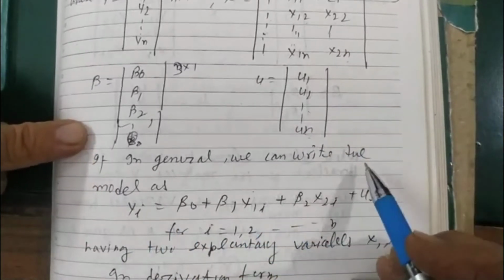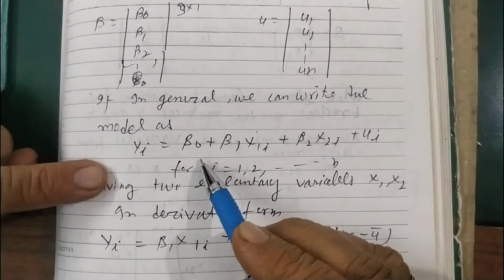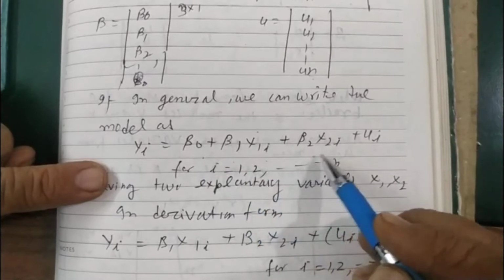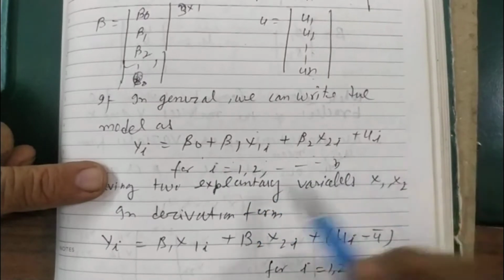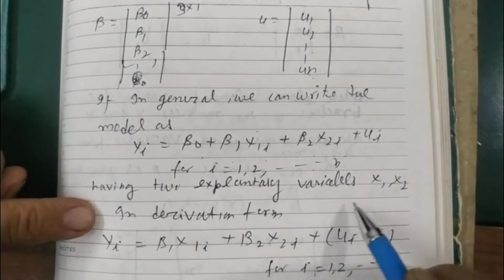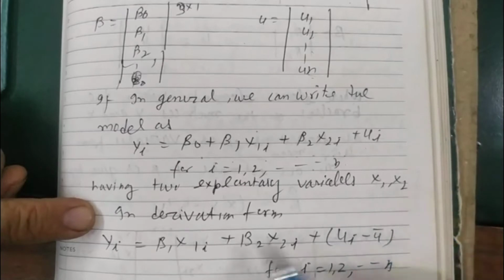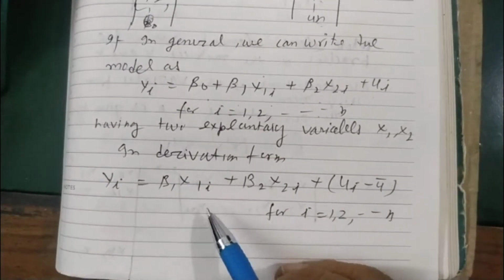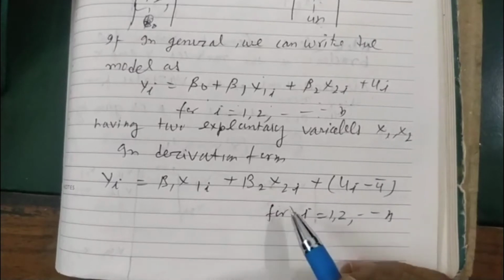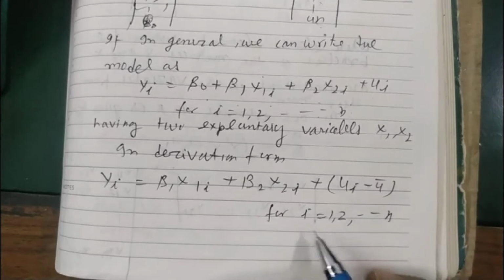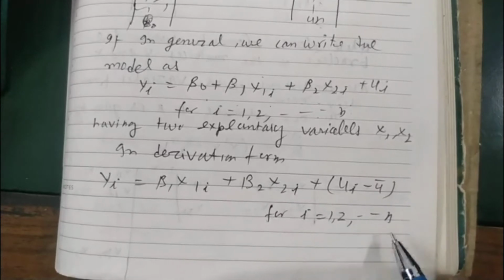In general, we can write the model yi = β0 + β1 x1i + β2 x2i + ui for i = 1, 2, 3 up to n, having two explanatory variables x1, x2. In deviation form, yi = β1 x1i + β2 x2i + (ui - u bar) for i = 1, 2 up to n.